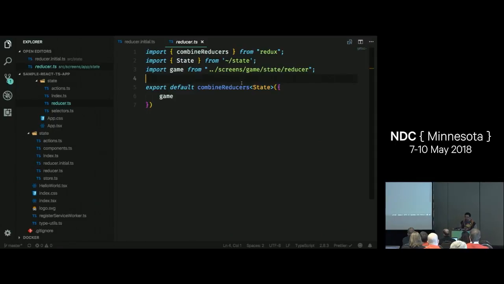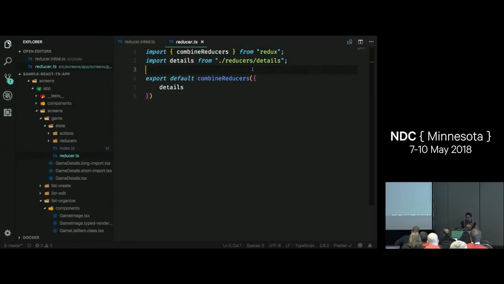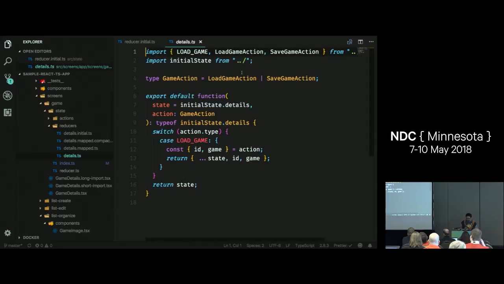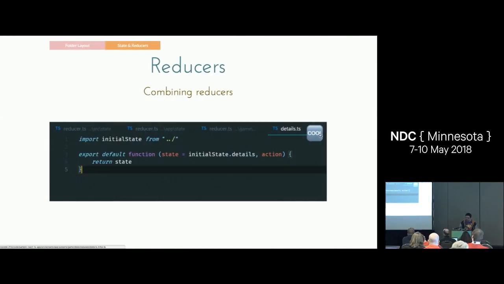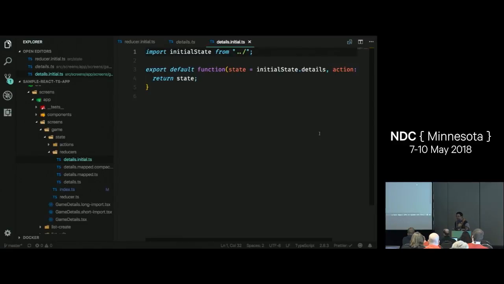That's from my subscreen. So I'm going to go to my game reducer. And I'm going to do the same thing. I'm just going to combine reducers from all the parts of my state that are part of my game screen. In this case, details. And we're just going to go to the short version of details. And this should also look familiar because this is what you would typically do in a Redux application.